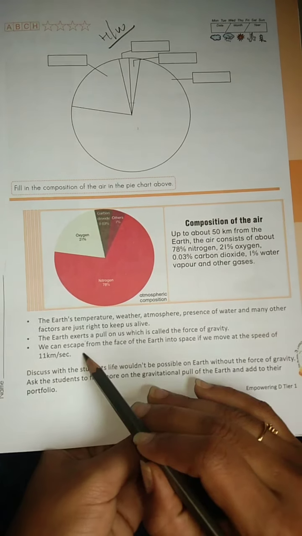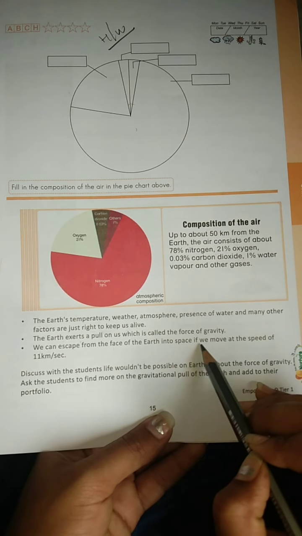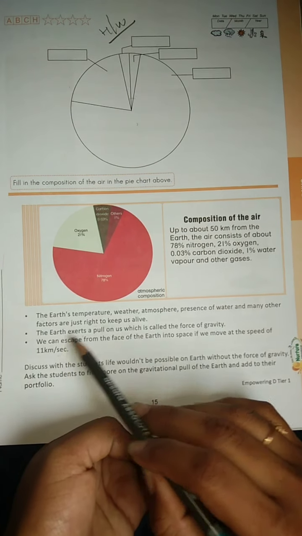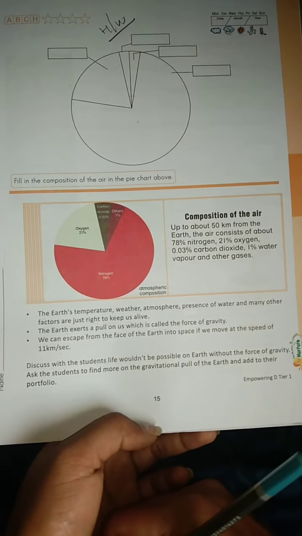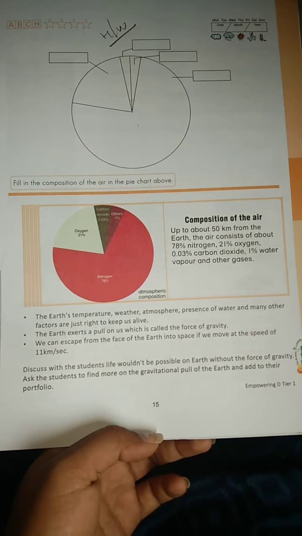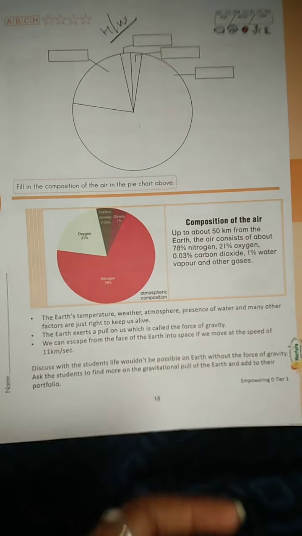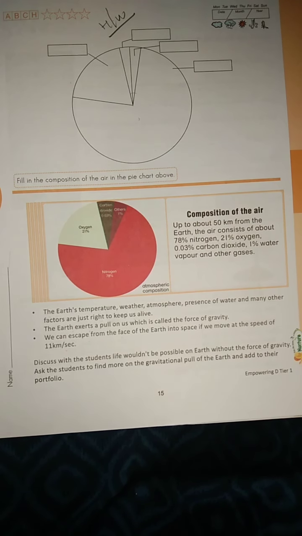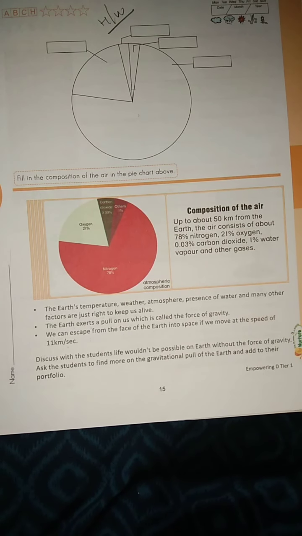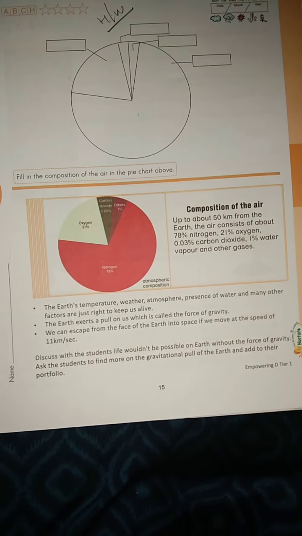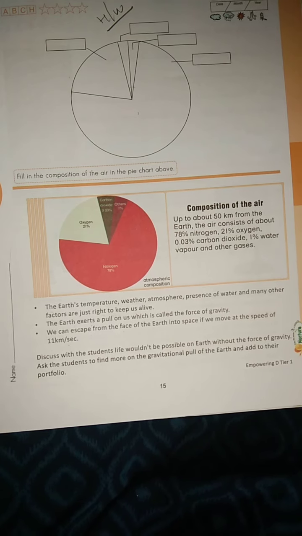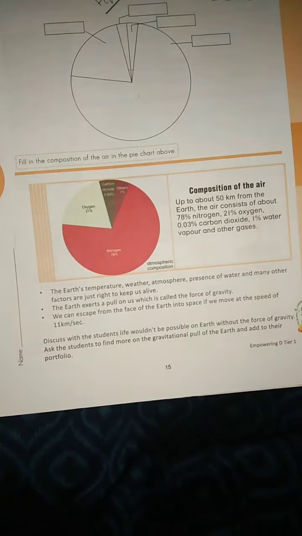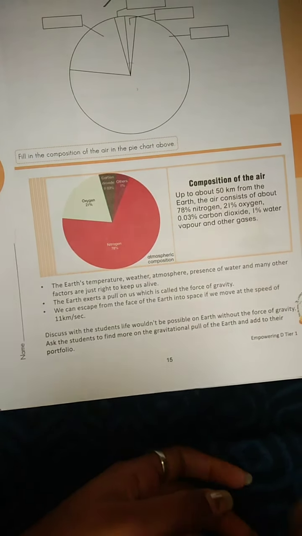We can escape from the face of the earth into space if we move at a speed of 11 kilometers per second. We cannot escape from the face of the earth at lower speeds; only if we move at 11 kilometers per second.